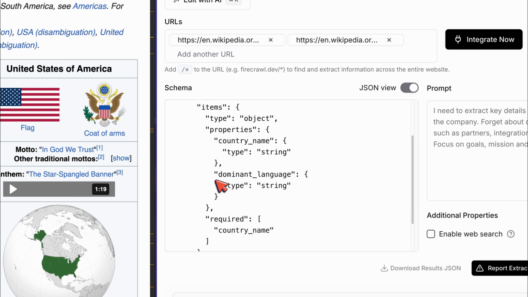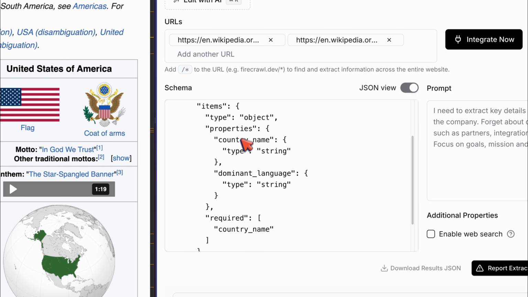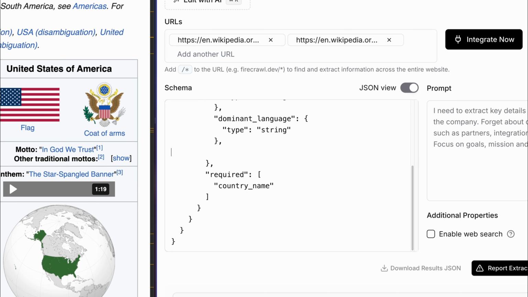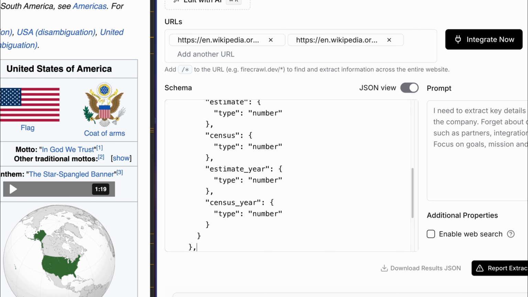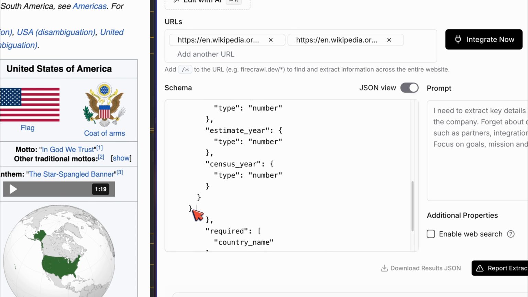And now what we want to do is add a new property to the items of this countries array. So I'm going to add a comma here because we're adding a new property. Then I'm going to press enter, and paste what I just copied before. And most importantly, I have to get rid of this trailing comma because there's no other property yet. This is going to close off the object. So I'm going to get rid of that comma.